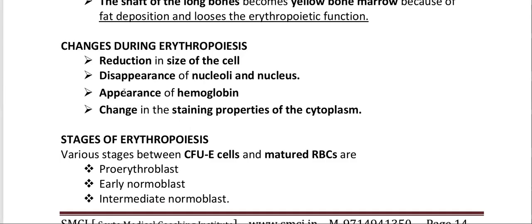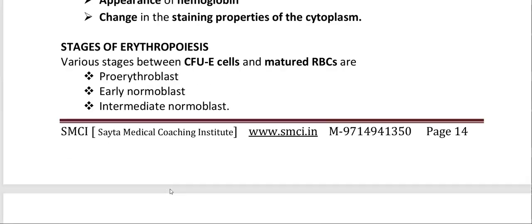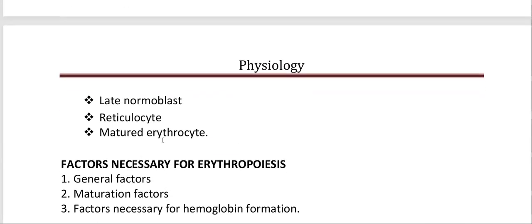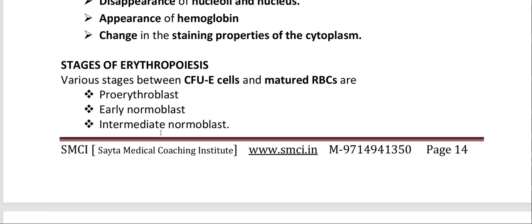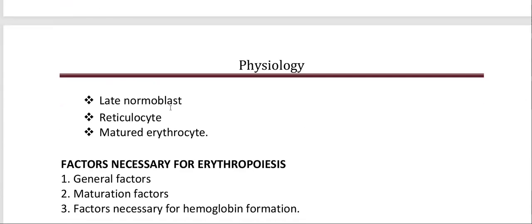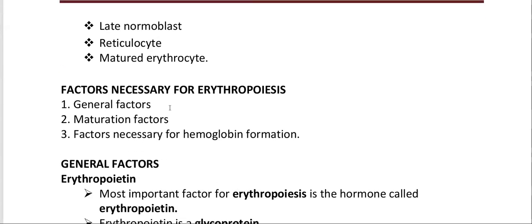Stages of erythropoiesis. The various stages between CFU-E cells and the matured RBC are proerythroblast, early normoblast, intermediate normoblast, late normoblast, reticulocyte, and matured erythrocyte.